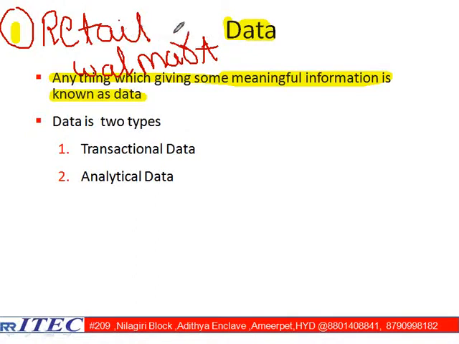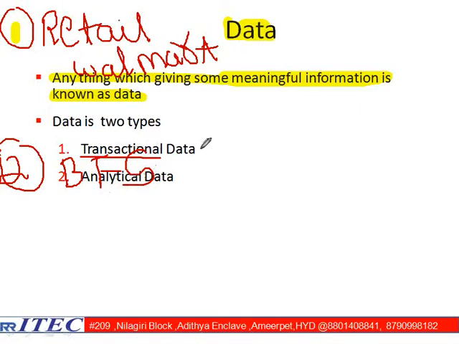What I would like to say is, as a customer, you are interacting with the business. Whenever we are interacting with the business, at that moment some data is generated. That data is one type of data, known as transactional data. Next, number two, the next kind of business is banking and finance and service business.